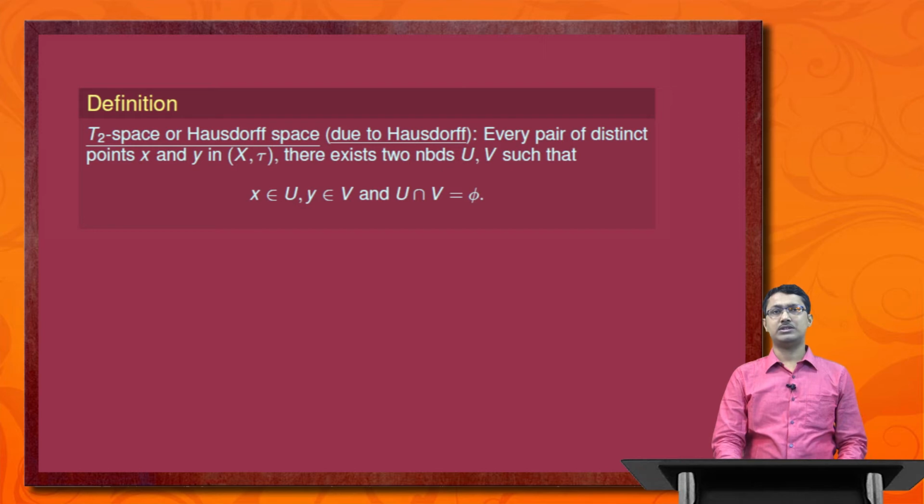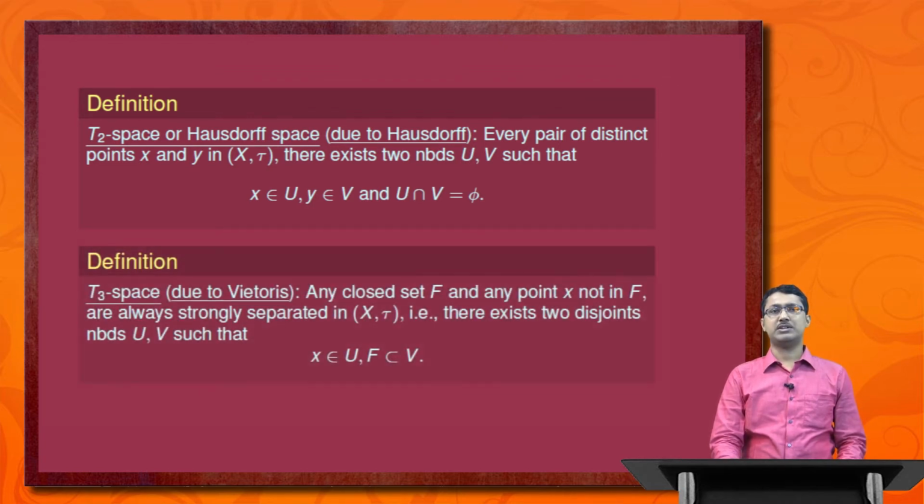That means Hausdorff first introduced the definition of T2 space. The definition is: for every pair of distinct points x and y in X, there exist two disjoint neighborhoods U and V such that x belongs to U and y belongs to V. Next, we define T3 space due to Vietoris.